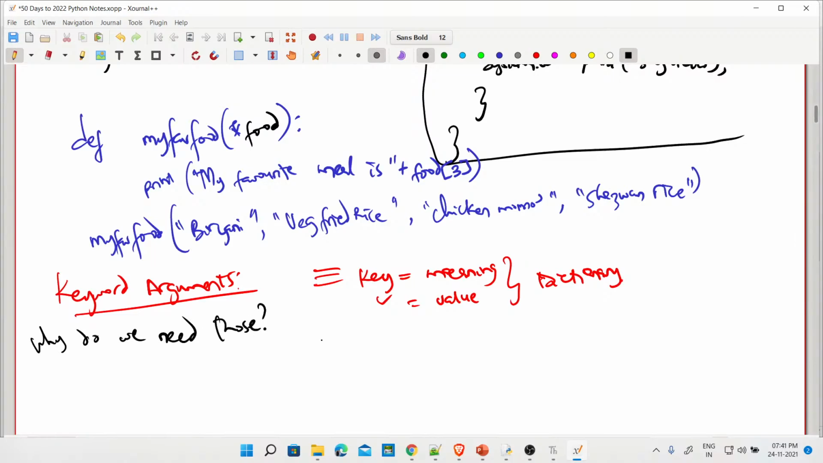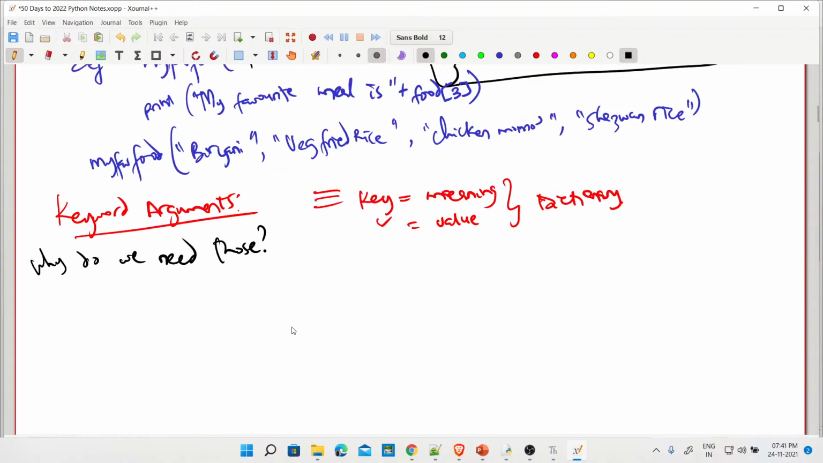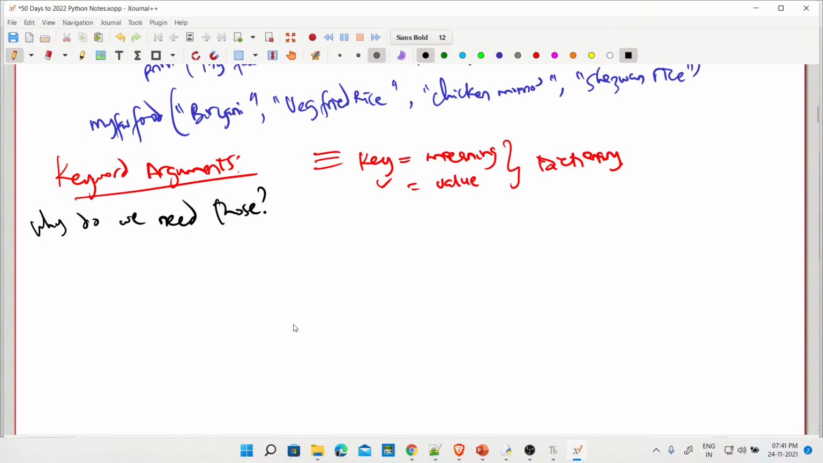Fine. Reserved words. Yes, Jayashri. Yes, keywords are reserved words, no doubt. But please, in the context of arguments, it's not reserved. Thank you for pointing that out. Yes. So you will see it now, and we give an example.